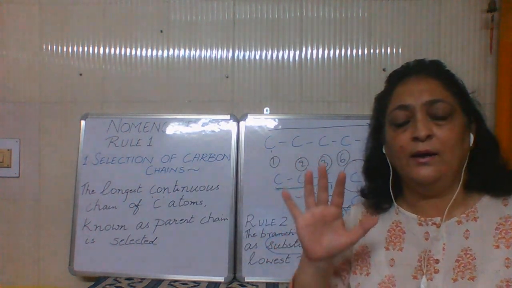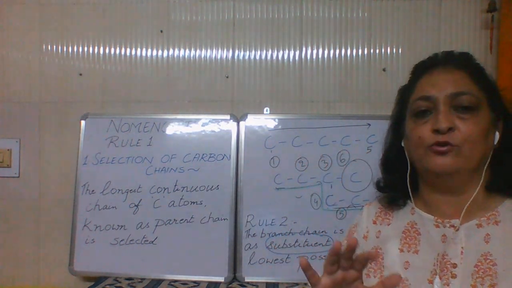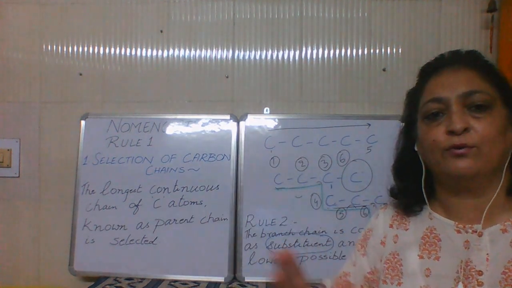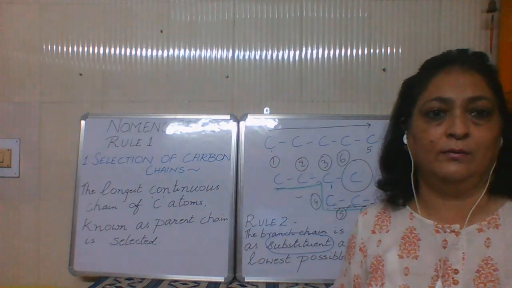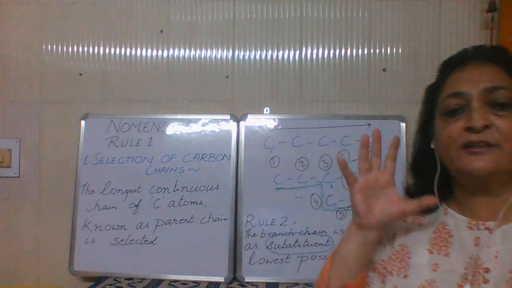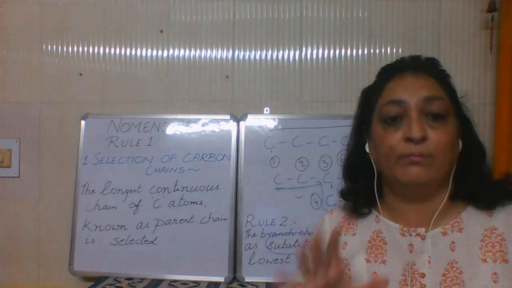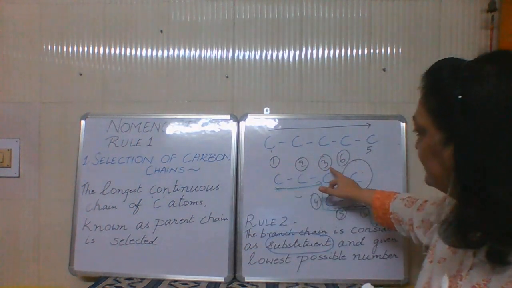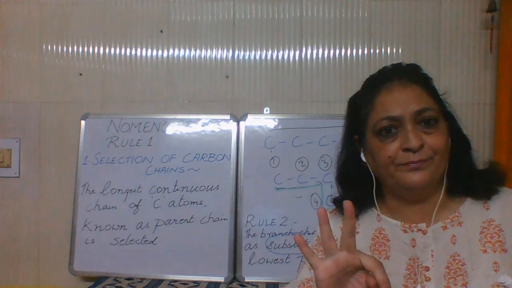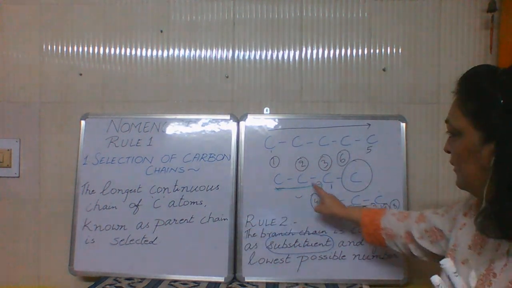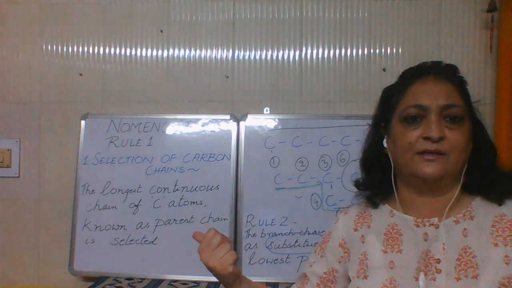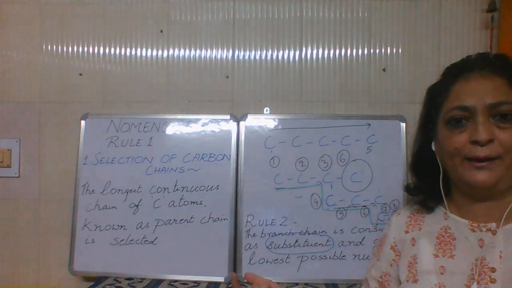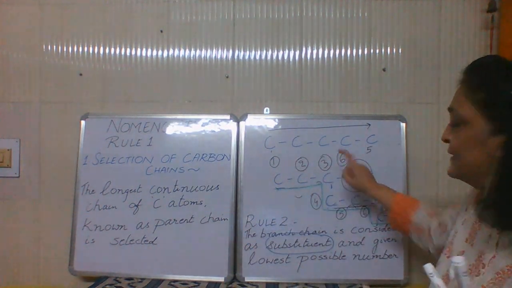Now what should be exactly done? You should count from left to right or right to left, that you have to make a call. And what is that call? That substituent should get minimum number. So if you are numbering like this, you are giving it number 3. And if you are going reverse from left to right, then what is happening? It is getting number 6.